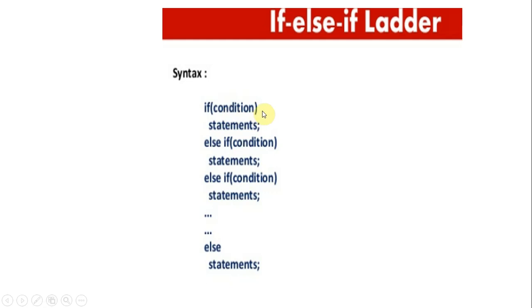If the condition is true, then these are going to be executed. Else if this condition is true, that means presenting more than one condition, so those statements are to be executed. However many conditions you have, you can add that many else ifs. At the end, the if obviously ends with else, and in between if and else you can add else if conditions based on the condition. So that is about the if else if ladder.